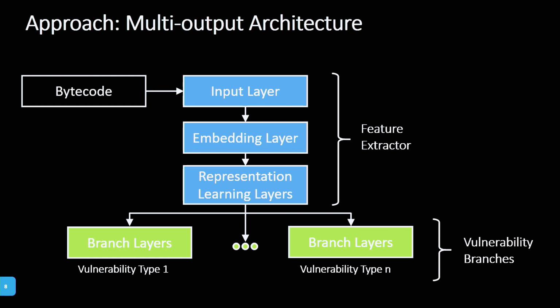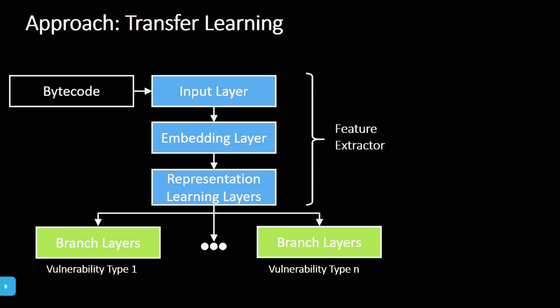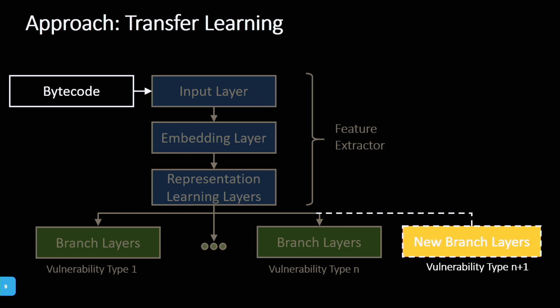Now we have another point where we want to use transfer learning. How do we do this? We take our architecture from before, which is already trained, and freeze the weights, meaning we do not train those weights again, but we only train the new vulnerability branch. So we take new labeled bytecode, obtained via another method, train only our new branch for this vulnerability type, and leave the rest as is.